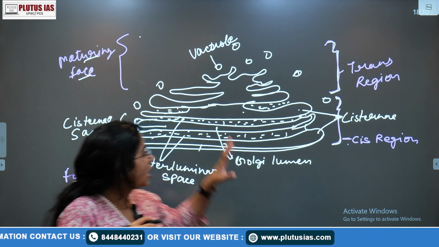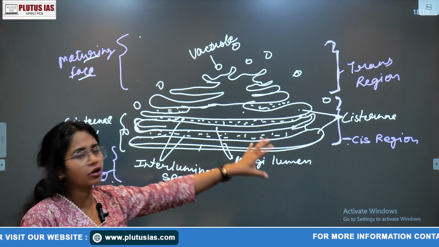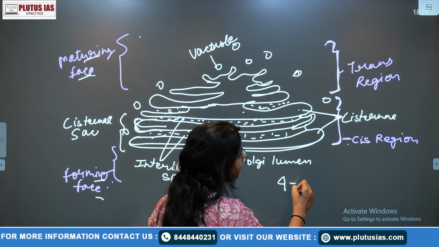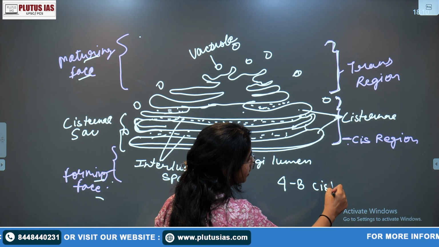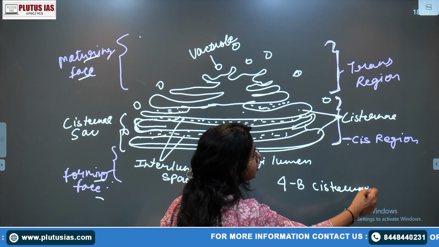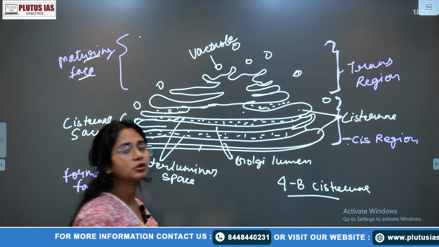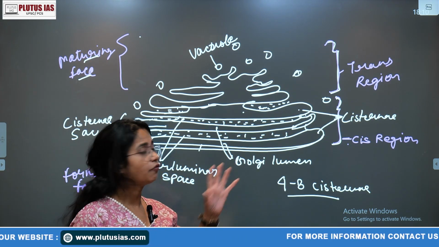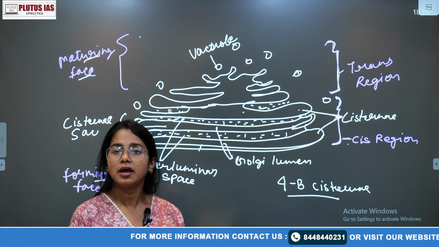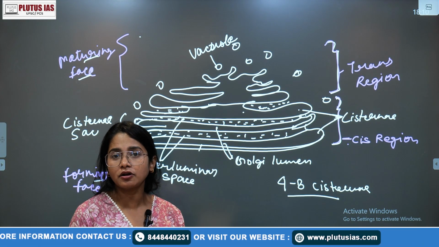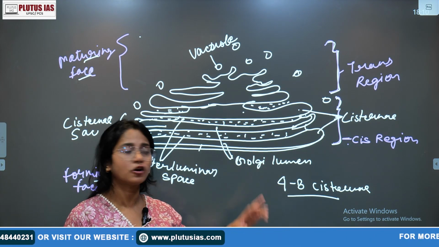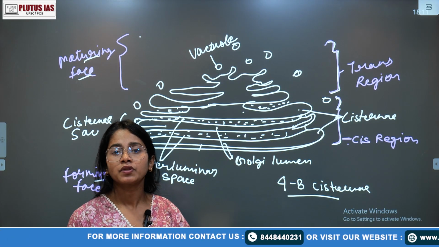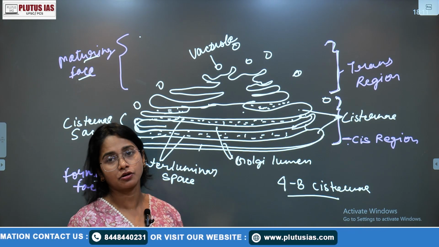And in that single Golgi apparatus, of course, we are talking about the mature cisternae, right? There are around 4 to 8 cisternae, depending on the cell, of course. If we talk about the liver cells or the muscle cells, the number of cisternae generally varies. In one cell there's generally one Golgi apparatus, but according to the requirement of the cells, there may be a different number of cisternae, or it may be a different number of Golgi apparatus also.